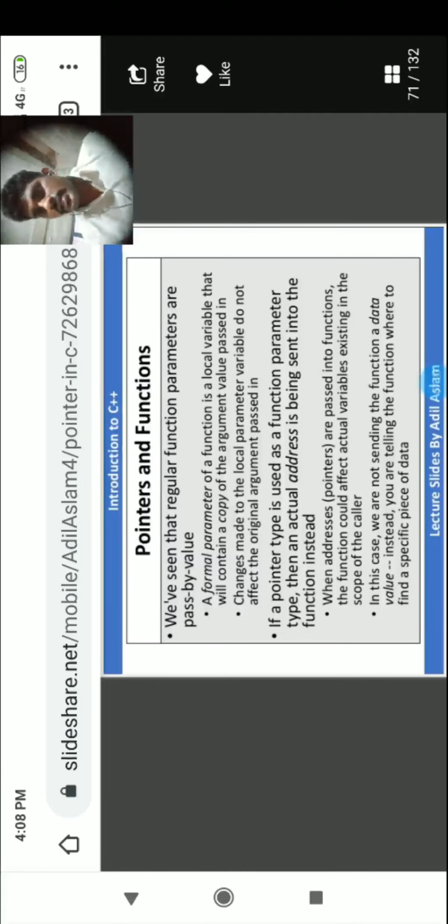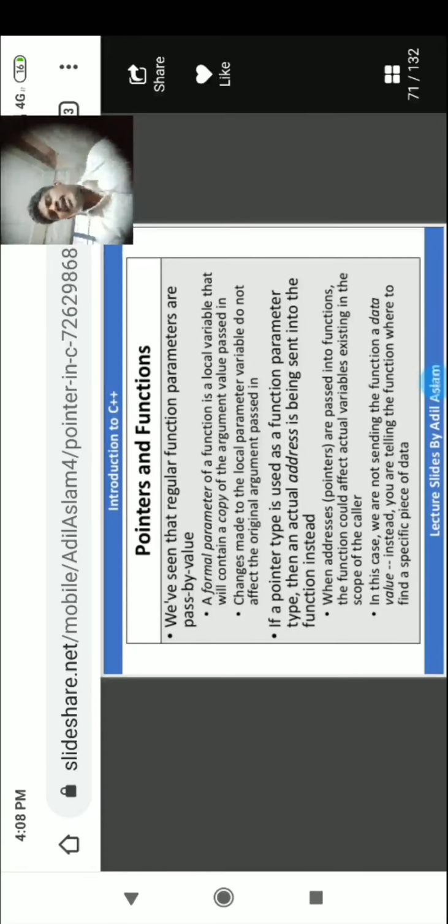And second, if a pointer type is used as a function parameter type, then the actual address is sent into the function instead. Let me read it once again. Here the pointer type is used as a local variable, and there's a difference between the above and here, pass by value and pass by reference.